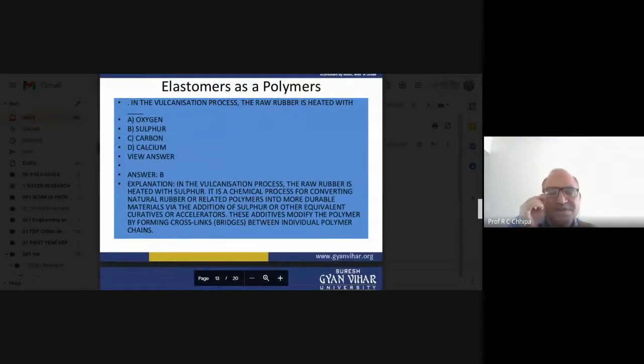Now another question: in the vulcanization process, the raw rubber is heated with what? The answer is sulfur. What happened in the vulcanization process? Goodyear developed the technique of vulcanization with sulfur. So raw rubber is heated with sulfur.